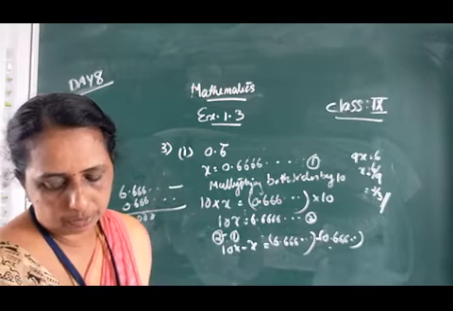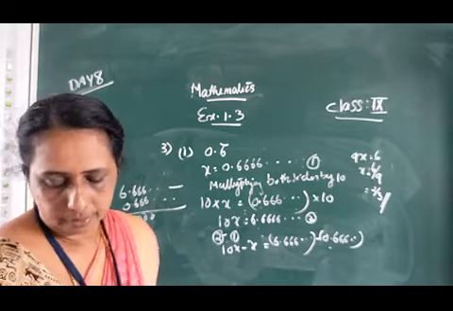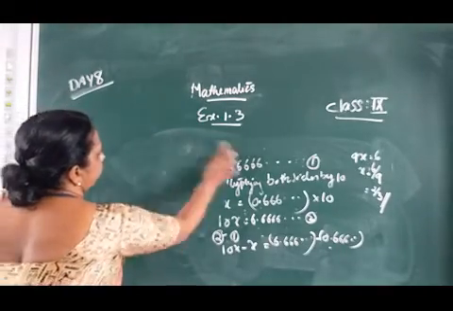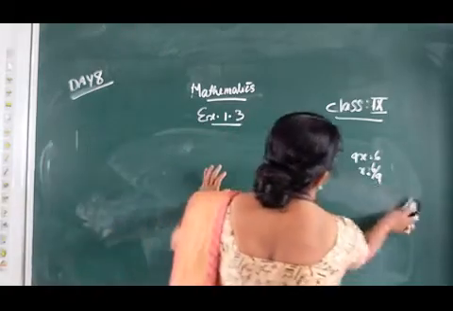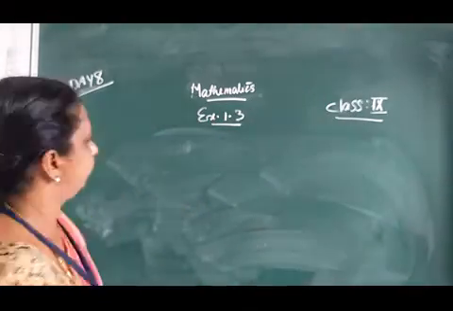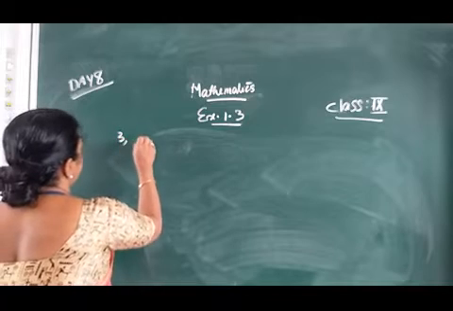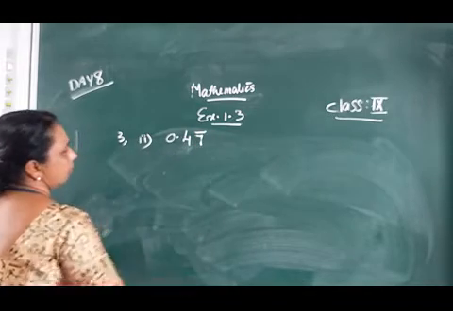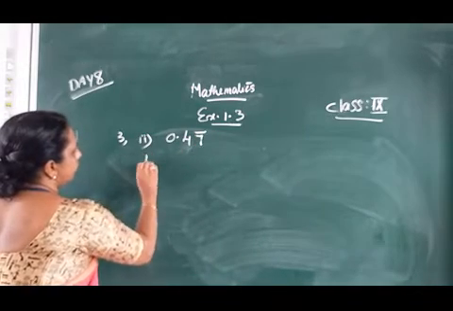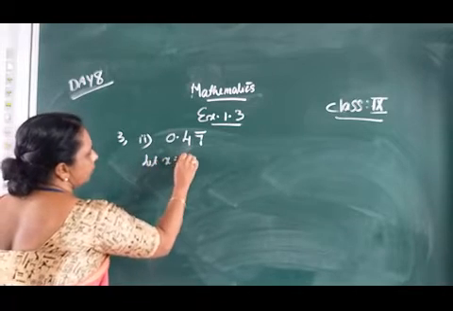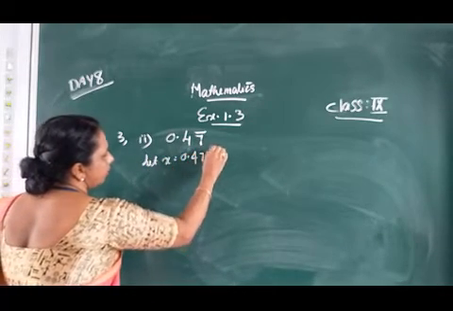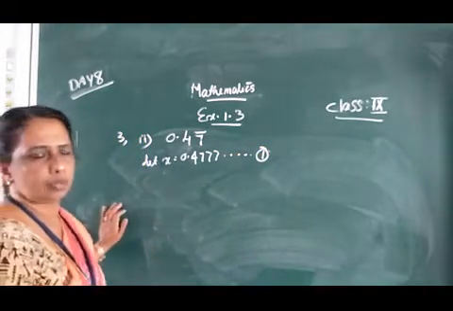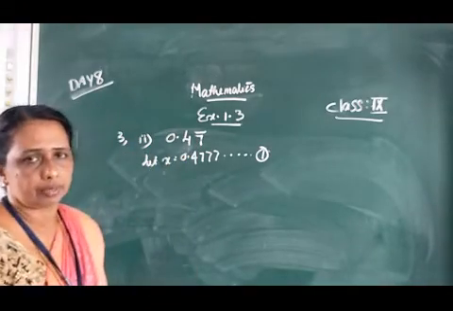That's the first question in your textbook. Okay, second one, 0.47 bar. We take x is equal to 0.4777 etc. That is equation number 1. Only 7 is repeating, so the bar is only above the digit 7.